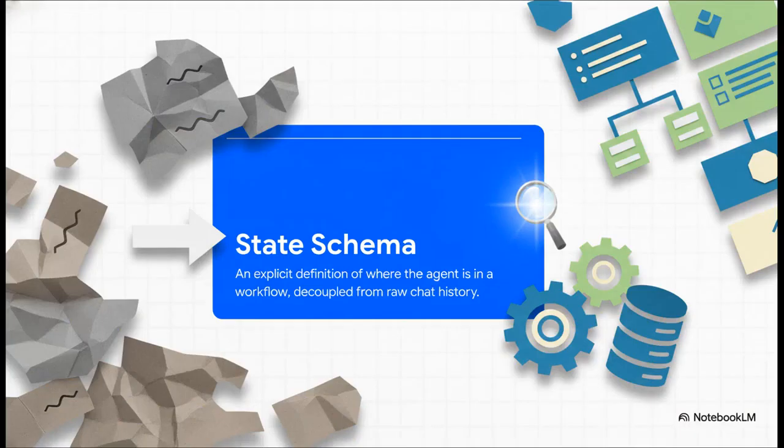All right, shift number 1. What actually is a durable state schema? Well, instead of that messy, really unreliable habit of just dumping raw JSON logs into a database, a durable memory schema provides an explicit definition of exactly where the agent is in a workflow at all times. It completely, 100% decouples the agent's current state from the raw historical chat data.